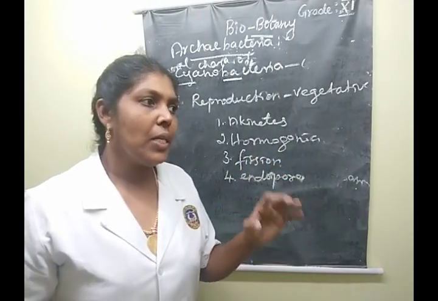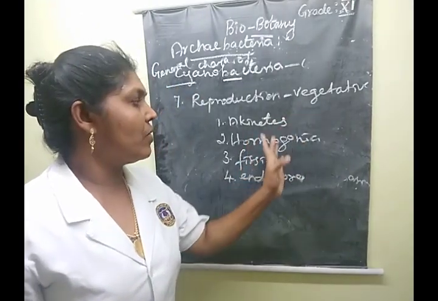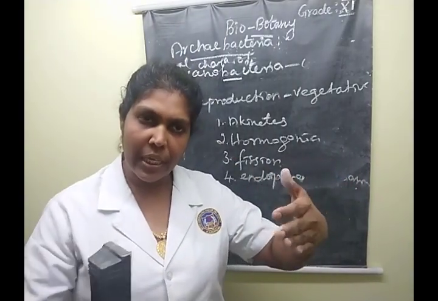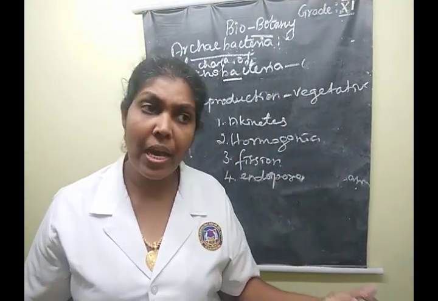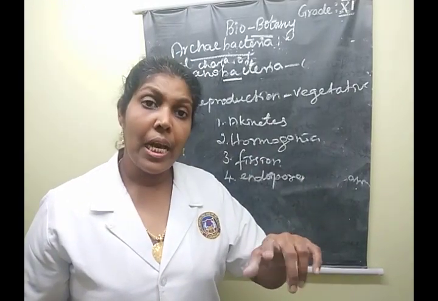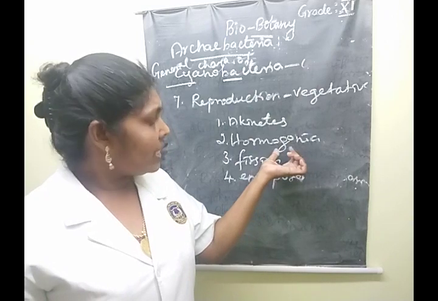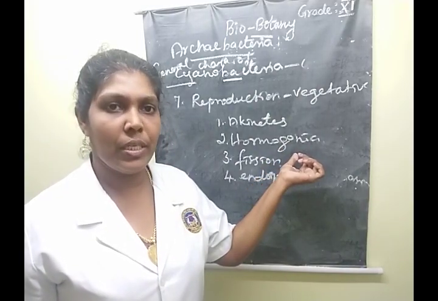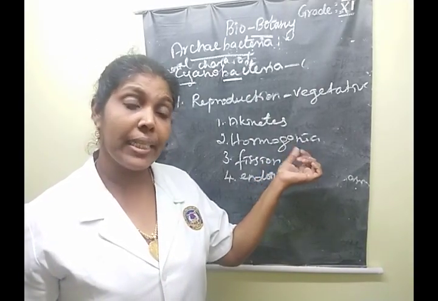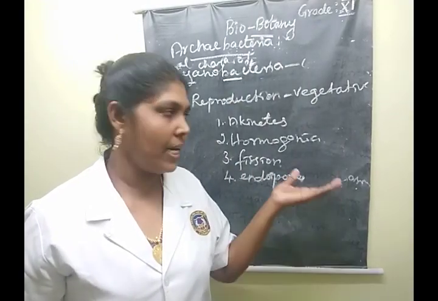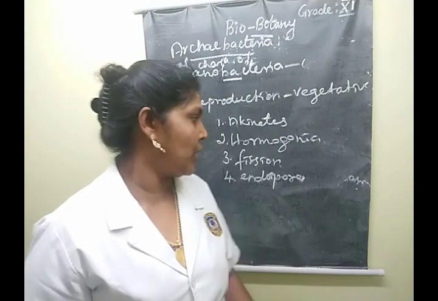Hormogonia means reproductive vegetative cells of the filament type. First, the filament gets detached, that is, separated from the parent one. After that, they produce the vegetative types. Clear, children? So that takes place by the cell division method.